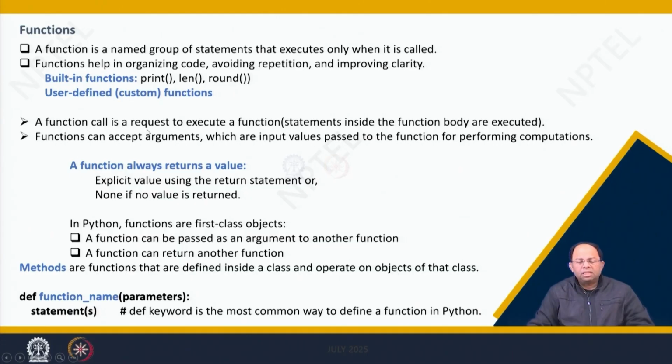So a function call is a request to execute a function. Statements inside the function body are executed, and functions can accept arguments. That means there has to be some input going into the function, and once those inputs are taken in, they are used to do the computations within the function, and then a function always has to return a value. In case it doesn't return a value, we have to specify None, that is, no value is returned. But in all other cases, it is assumed that a function will return a value.